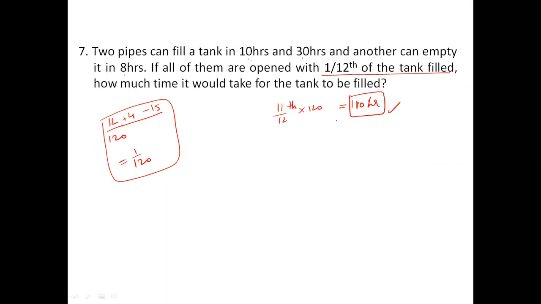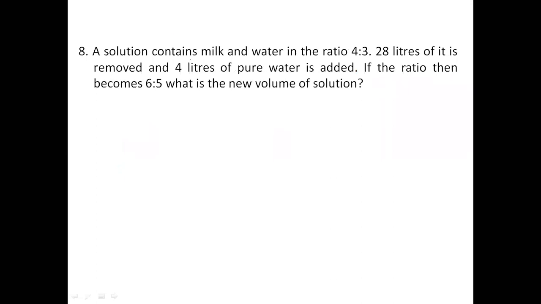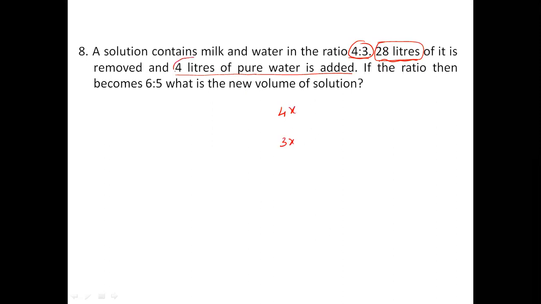Now let's see the next one. A solution contains milk and water in the ratio 4:3. Okay. 28 liters of it is removed and only 4 liters of water is added. Please remember, out of a solution which has the ratio 4:3, even if you remove some part of the solution, the remaining part also will have the same ratio of milk and water, 4:3. So in the remaining solution, let's say milk is 4x, water is 3x. To this, 4 liters of water is added. So now water becomes 3x plus 4.